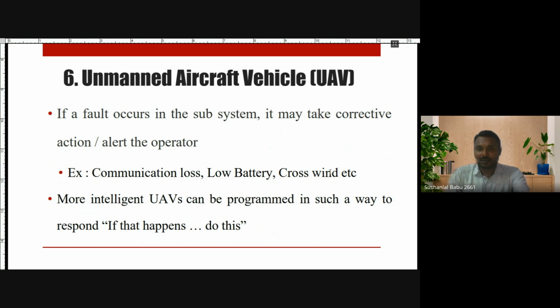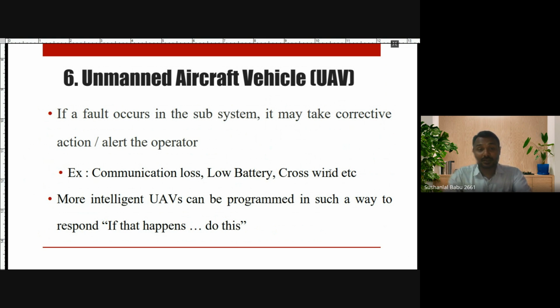Or low battery, you have to return back. That mode is there, that particular program is there. It will automatically start running. So that is what they are saying. A more intelligent UAV can be programmed in such a way to respond: if that happens, do this. If low battery happens, do that. You have to immediately return to the airport or recovery station. That is what it is having.